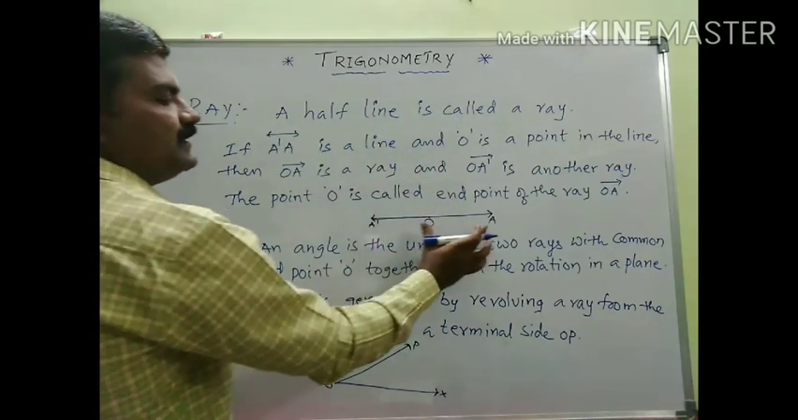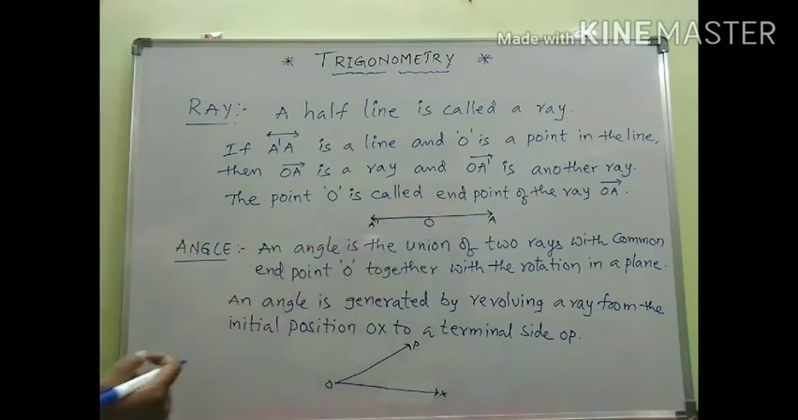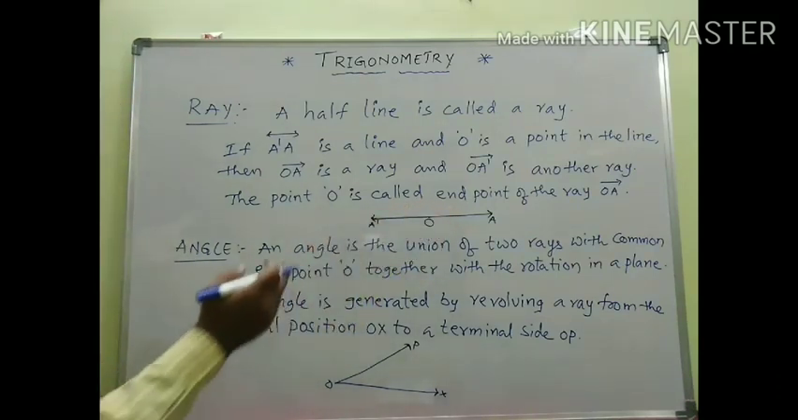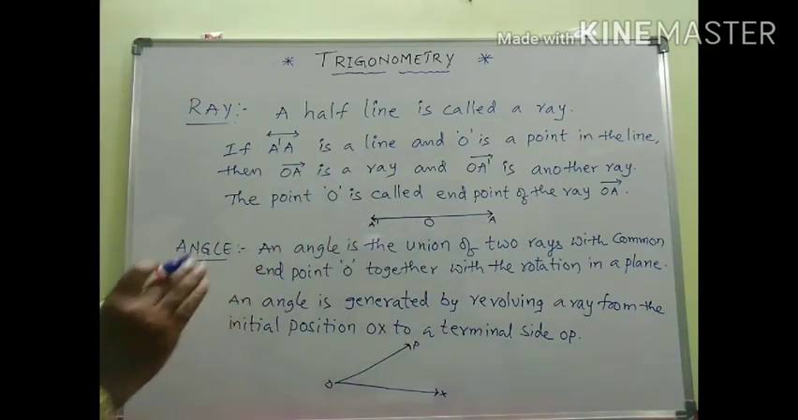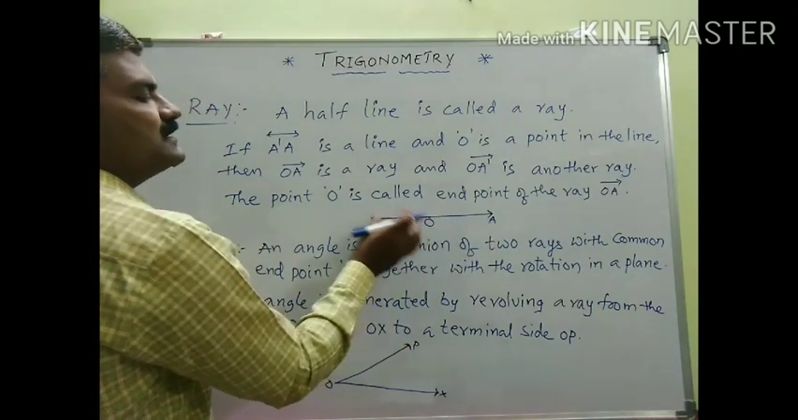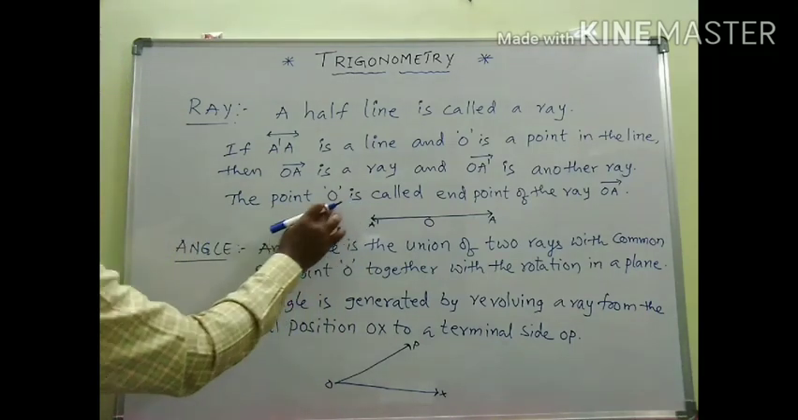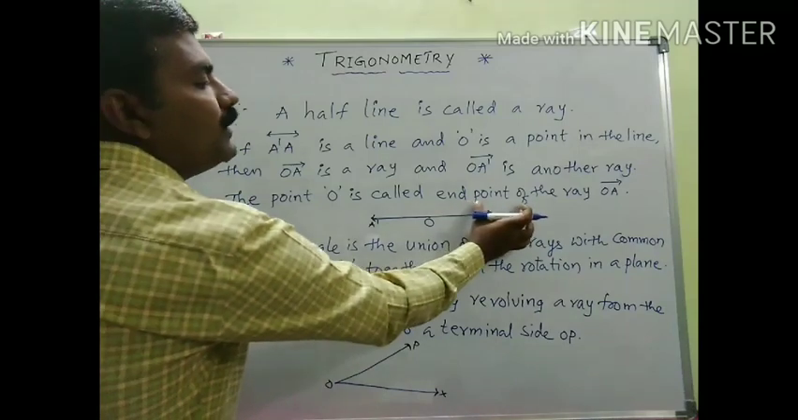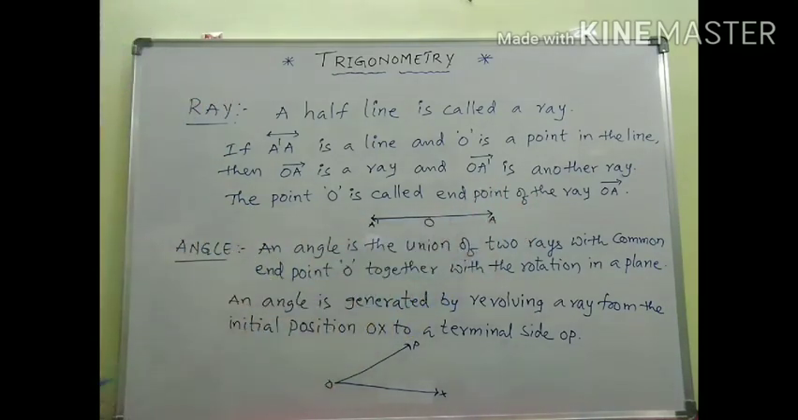A and A dash be a line and O is any point on the line. Now O divides the entire line into two parts, need not be equal parts, just two parts. Then each part, that is OA and OA dash, is called a ray. And the point O is called the end point of the ray OA.